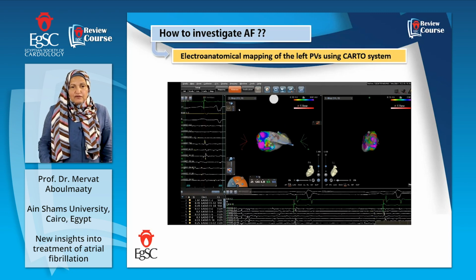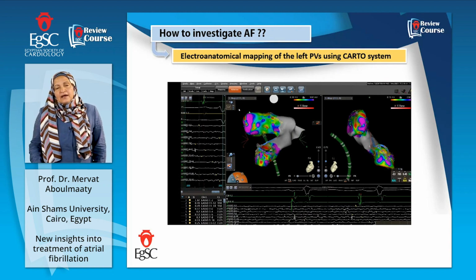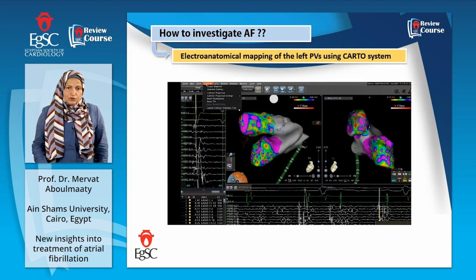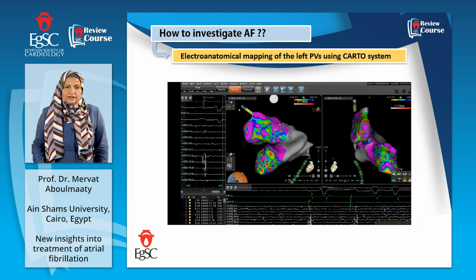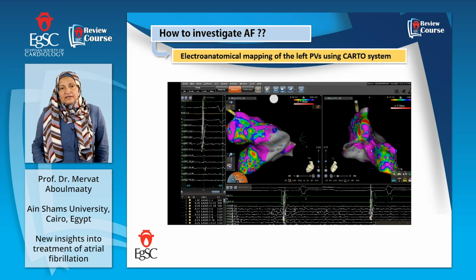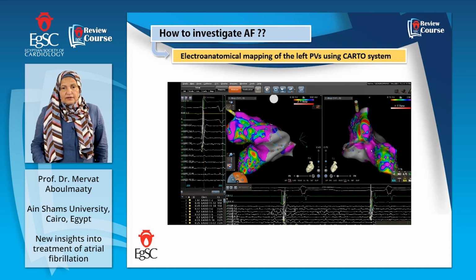Here comes my favorite, which is the electroanatomical 3D mapping. And here is the marvelous CARTO system. We are using, as you see, this roving multipolar catheter, the Lasso Nav, which can get signals, and these signals can be translated into voltage. These are maps of the left veins, as you can see in the colors. In the color code, pink is the healthy tissue, and going to green and yellow is the diseased, fibrosed tissue.